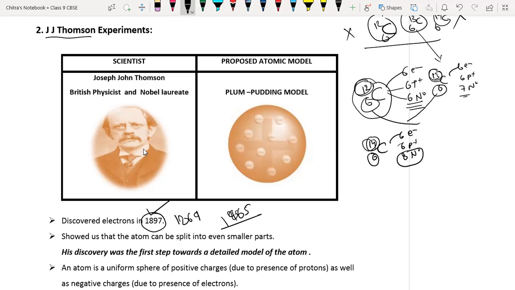So what are isotopes? Elements having the same atomic number but different atomic mass number are called isotopes. Understood now?